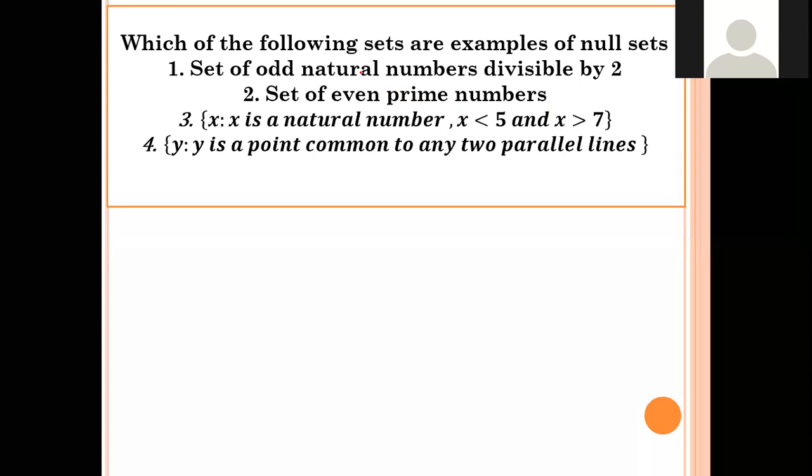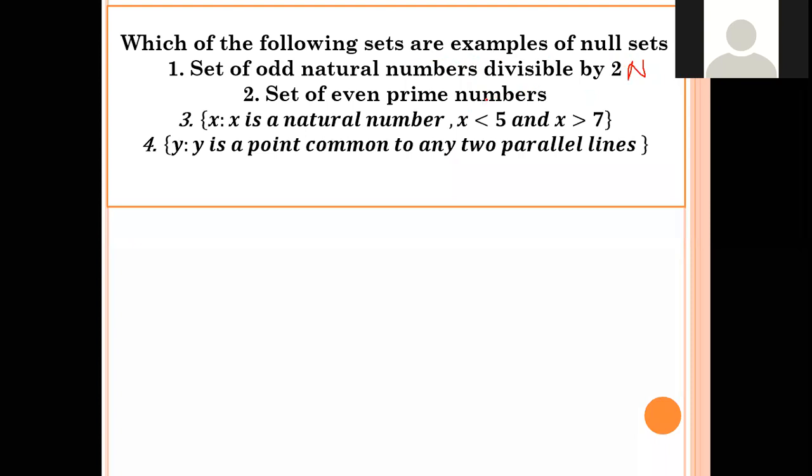Okay. So the first question is: set of odd natural numbers divisible by 2. You have to write those natural numbers which are divisible by 2, and also it should be odd. Can odd numbers be divided by 2? No. So do we have any elements in this particular set? No. So this is a null set, correct? This is a null set.